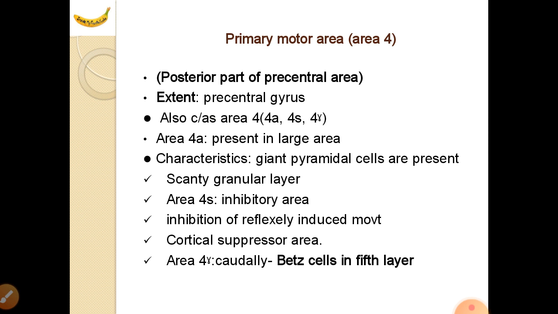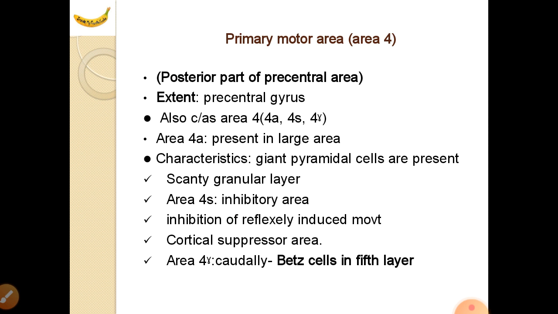The larger part of area 4 represents area 4 alpha. A small part at the lower part is area 4 gamma, and just anterior to area 4 is a small strip of area 4s, which is inhibitory.